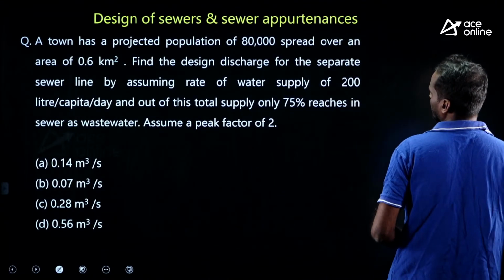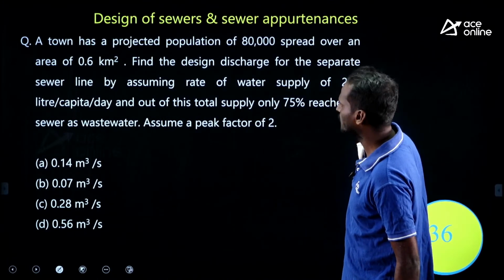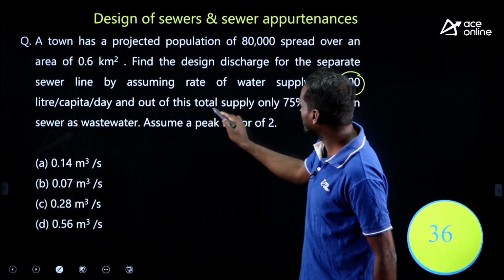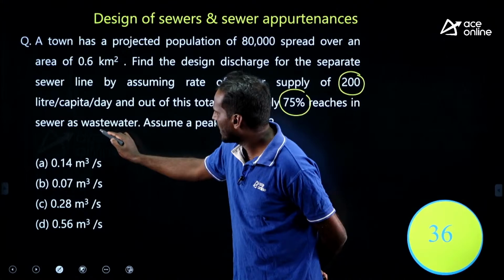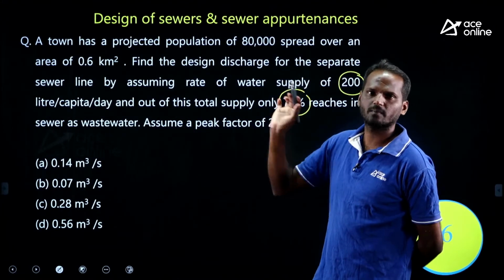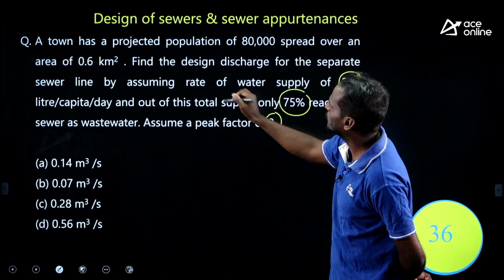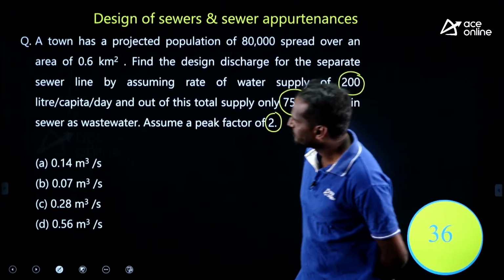0.6 meter square. Find the design discharge for the separate sewer line by assuming rate of water supply of 200 liter. Rate of supply is given 200, and out of this total supply 75% reaches the sewer as wastewater. Assume peak factor as 2. What is he asking you to find? Find the design discharge for the separate sewer line.